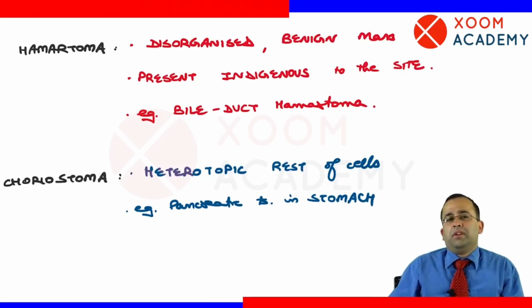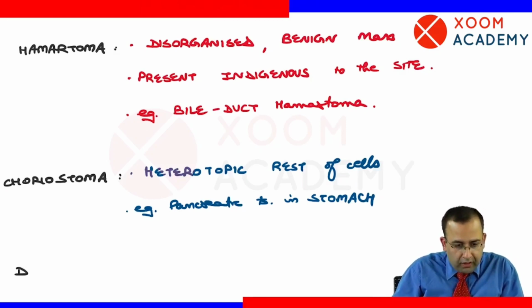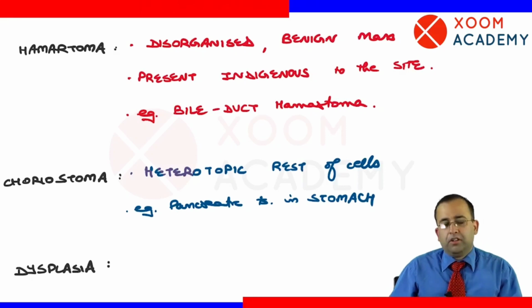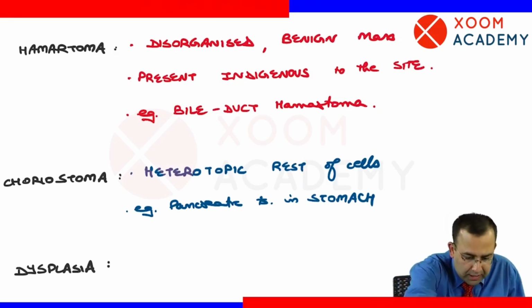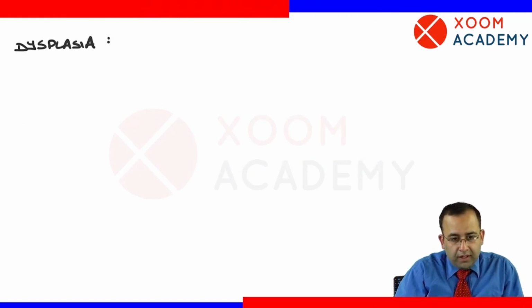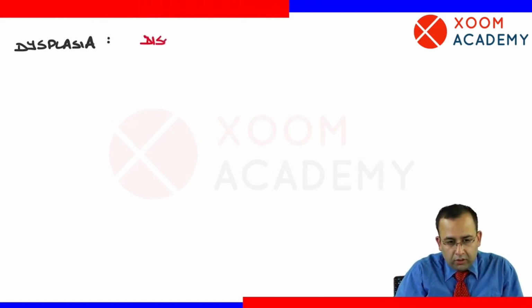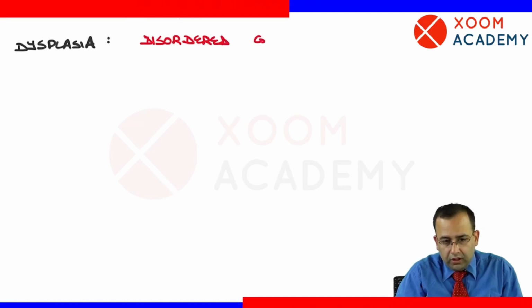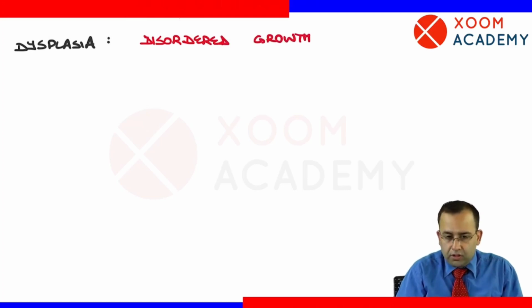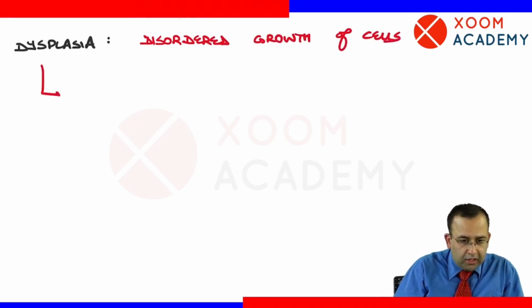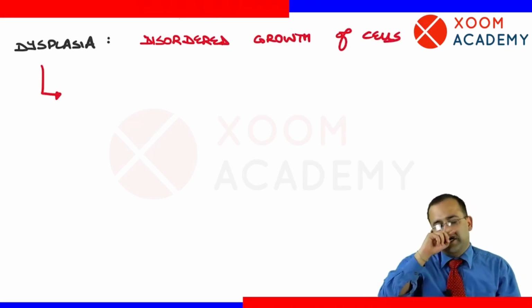Next general term associated with neoplasia is dysplasia. What do we mean by dysplasia? Dysplasia is disordered growth of cells. इसका मतलब क्या है? What are the features of dysplasia?